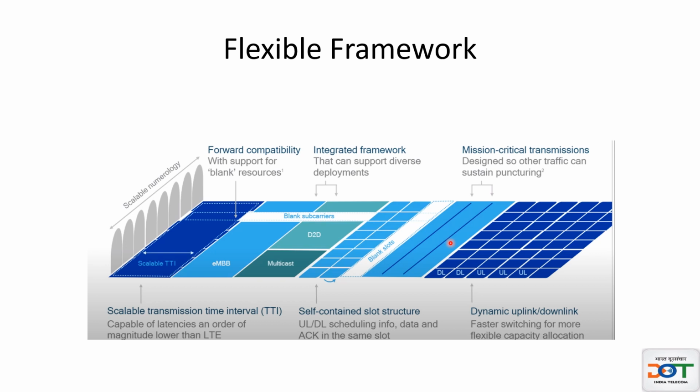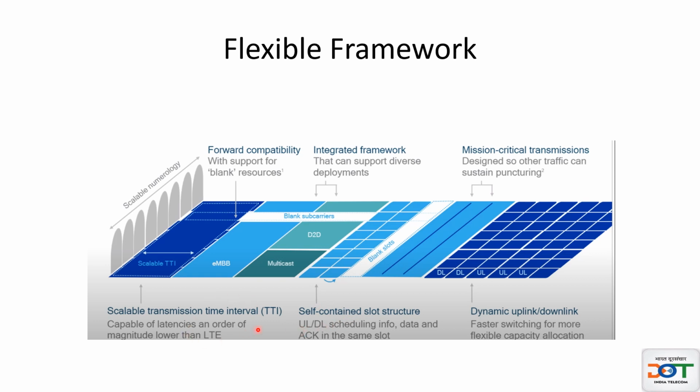Here, if you see this traffic, this is designed for mission critical transmission, and this slot structure is called a self-contained slot structure. That is, it contains uplink, downlink, scheduling info, data and acknowledgement in the same slot. That is why it is called a self-contained slot structure.